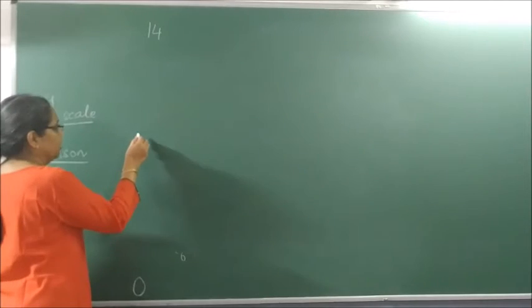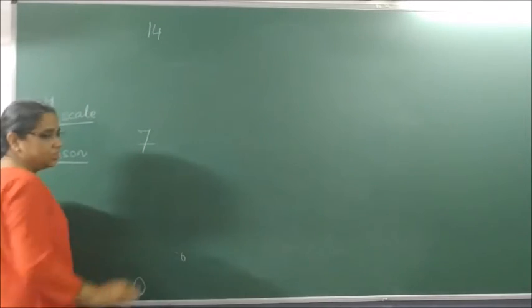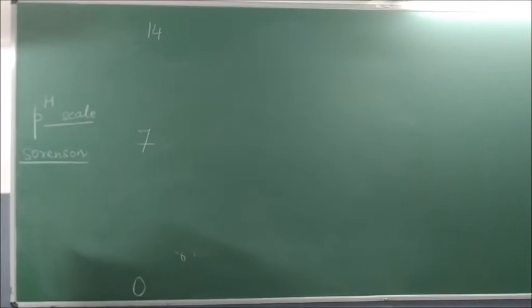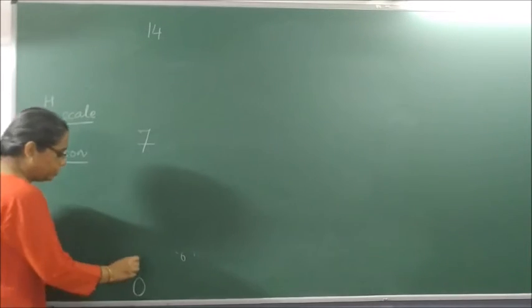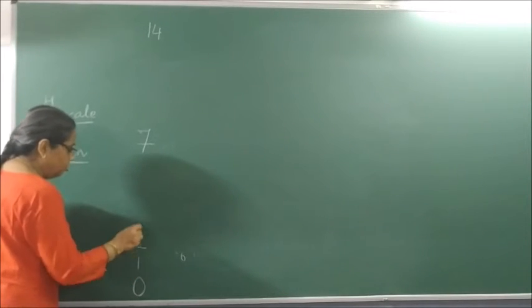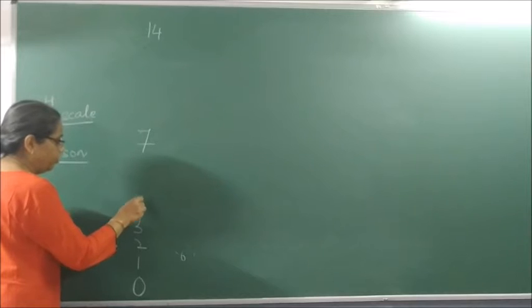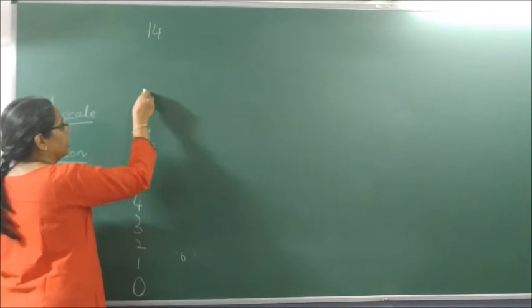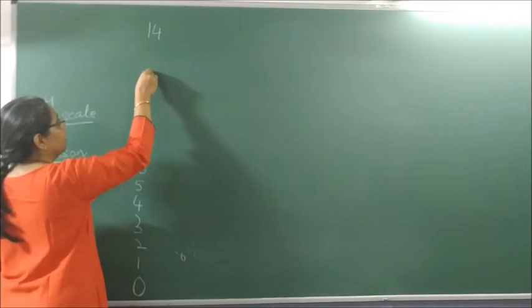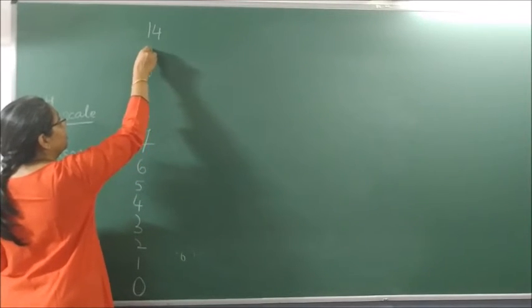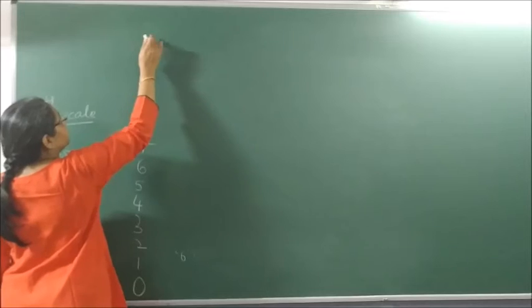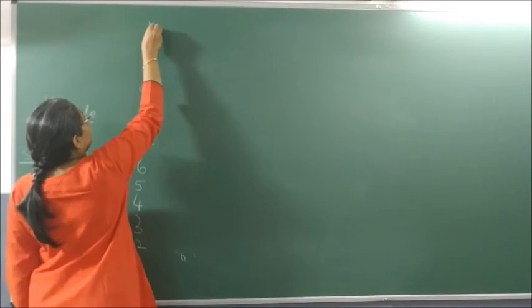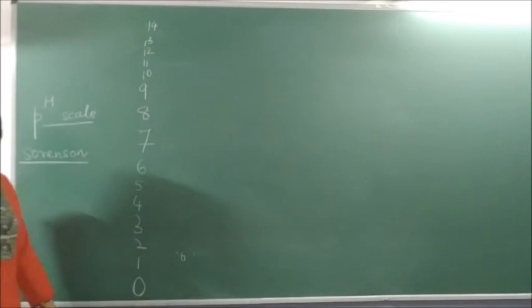And in between he has a number 7, which is neutral. Okay, so we will write 1, 2, 3, 4, 5, 6, 7, 8, 9, 10, 11, 12, 13 and 14. This is my scale.